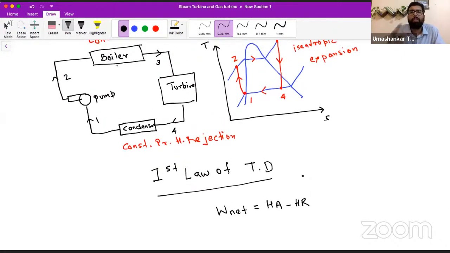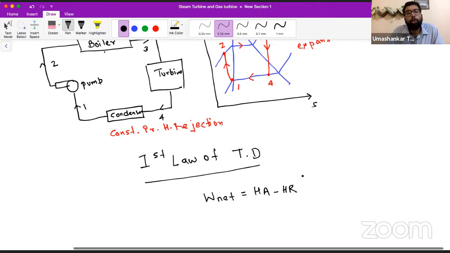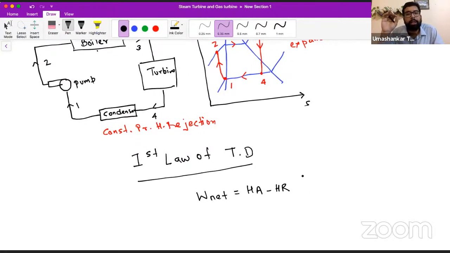I'm briefly describing what you already know till now. The first law suggests that if there is heat addition and heat rejection, we will have some net work, some work done, out of this whole cycle.